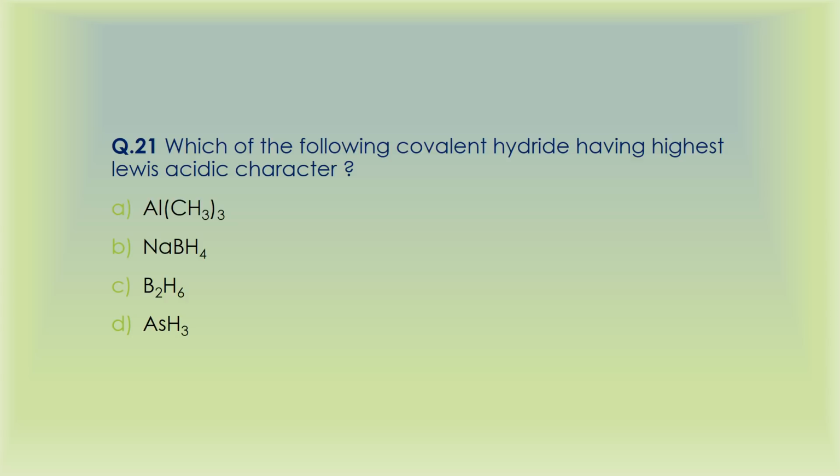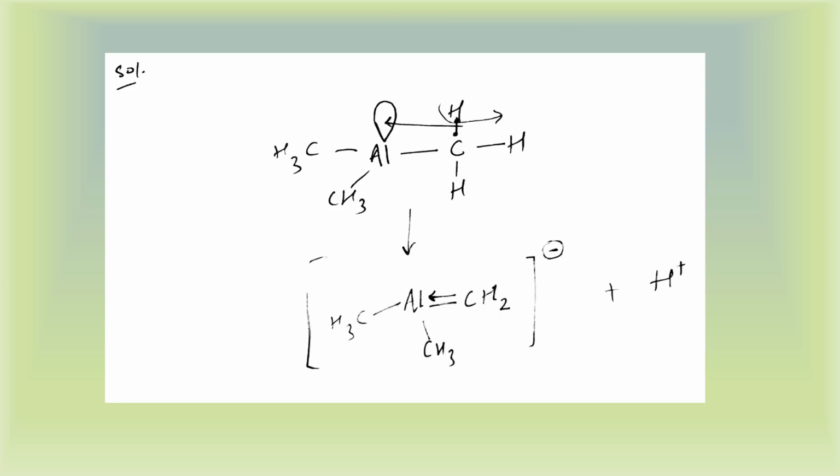Then the next question is a good question, which says which of the following covalent hydrides has the highest Lewis acid character. So see, this is the structure of trimethyl aluminum. Aluminum has an empty orbital, then three CH3 groups. So we can write CH3 in this form, with the H atoms.